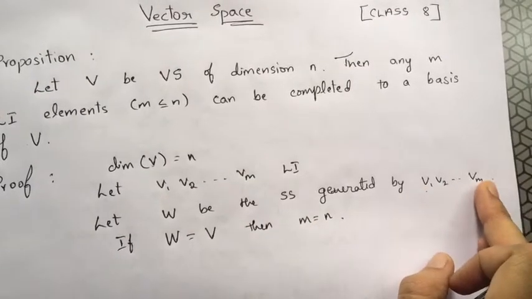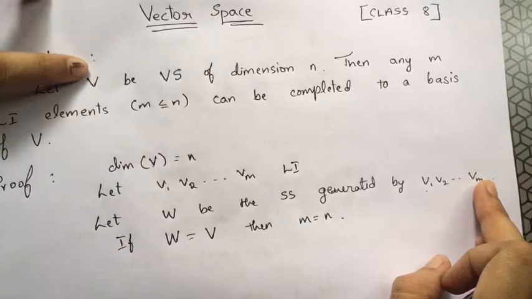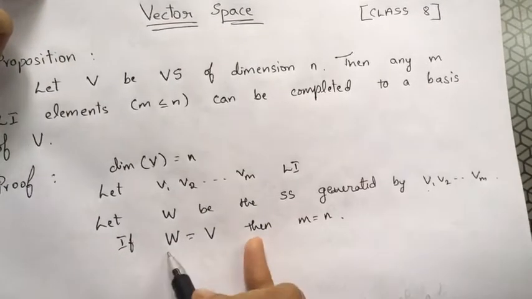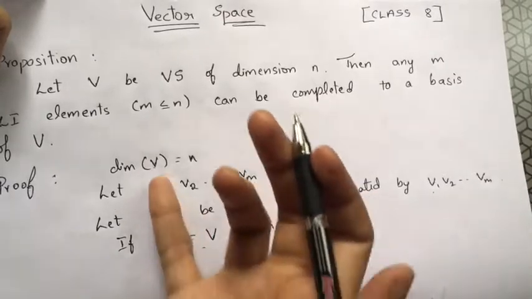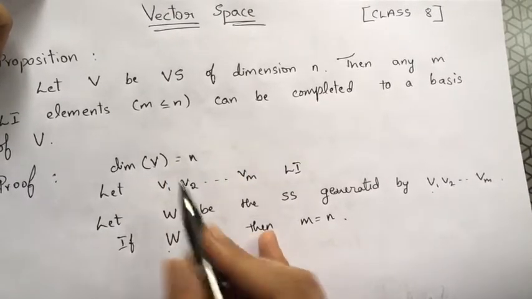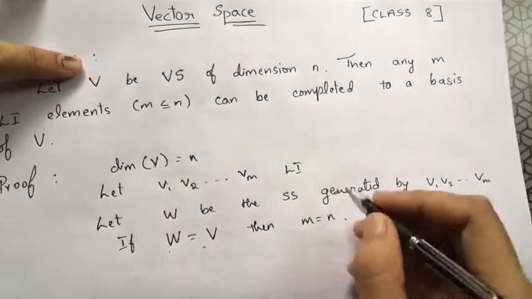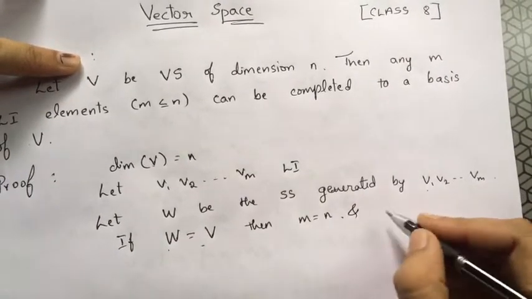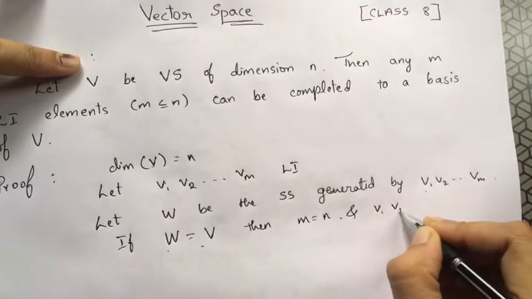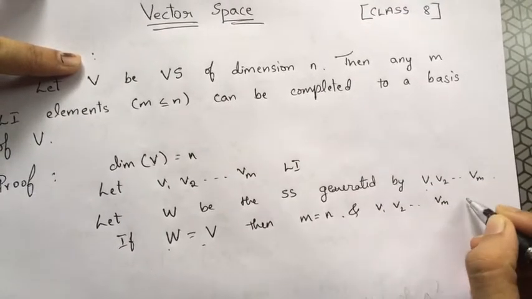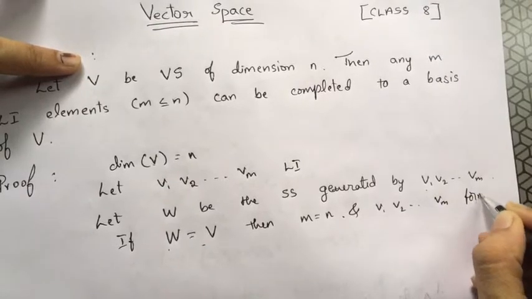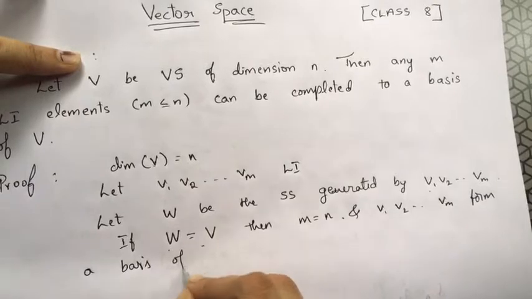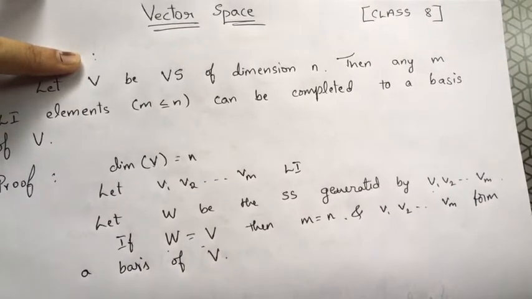Therefore I can say this is a basis for the vector space V. So the proof is over if the subspace which I have taken is equal to the vector space itself. If W equals V, then m equals n, and v1, v2, up to vm form a basis of the vector space V.